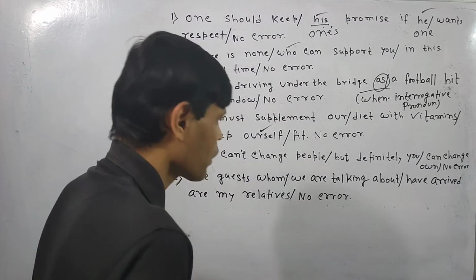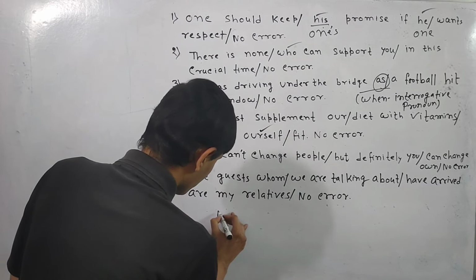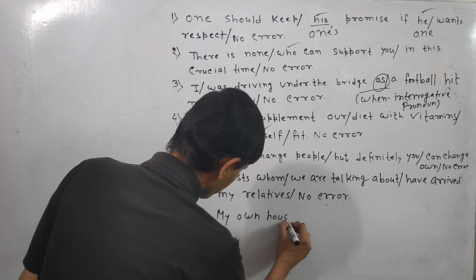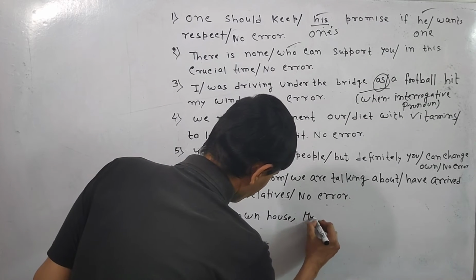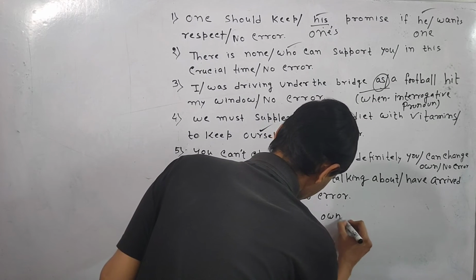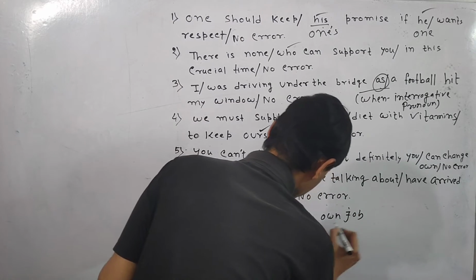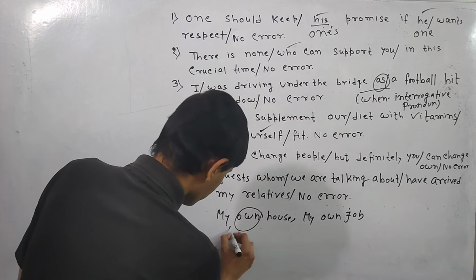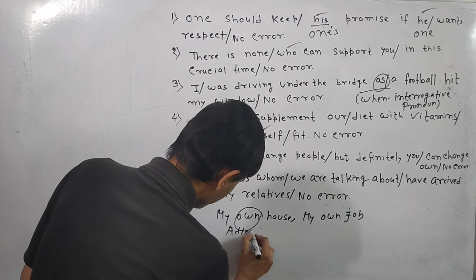If I say my own house or my own job, here own is functioning as an adjectival pronoun. So in that case we can use own.